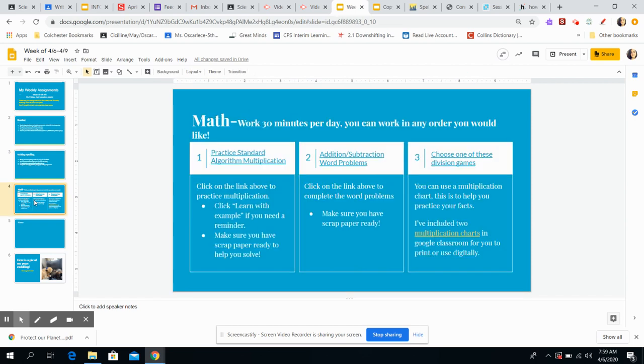Then here's where it gets different. If you're in one of my Math SGI groups, so if you stay in my room for Math SGI, these are your math assignments. You do not have to worry about the math assignments in the other Google Classroom. It's too much to do both.